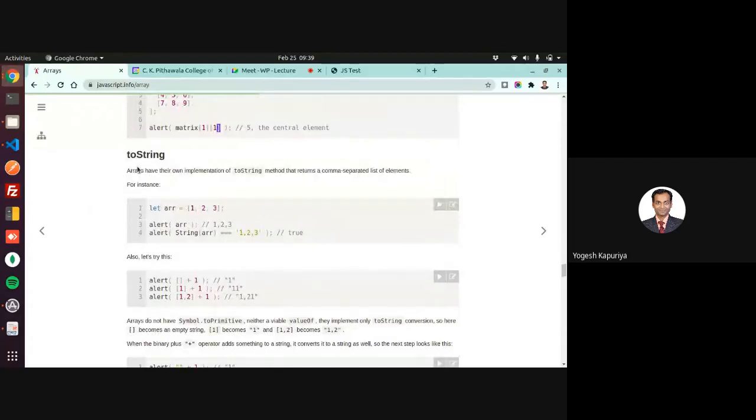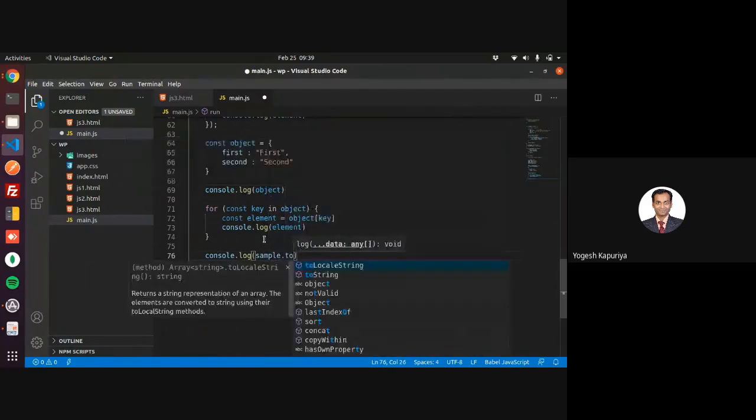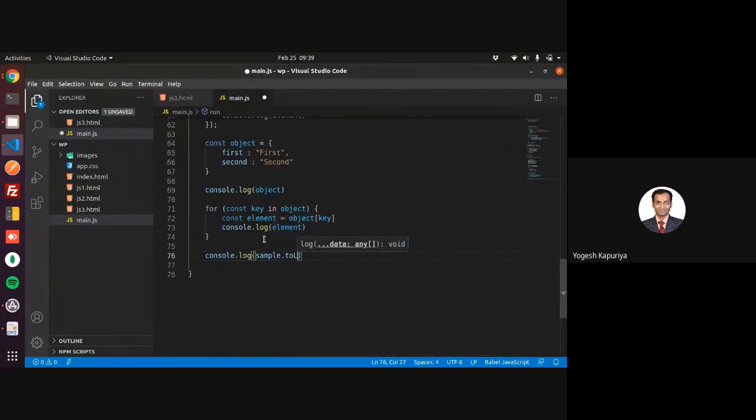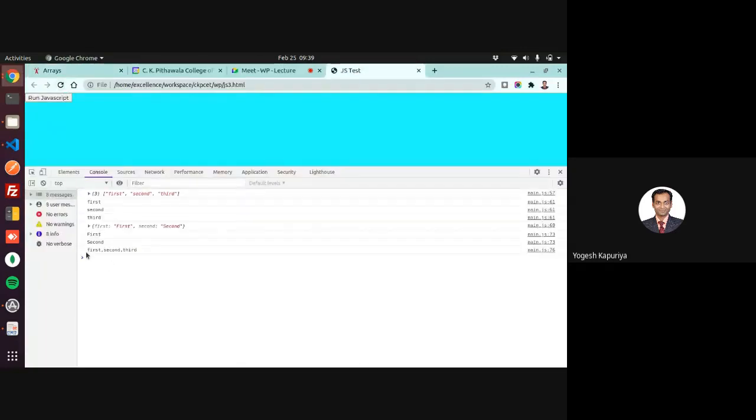You can also convert an array to string. So let's say sample is your array and you want to convert it into string. You can use this function toString. So that will convert that array into the string. Obviously, all the elements will be comma separated.